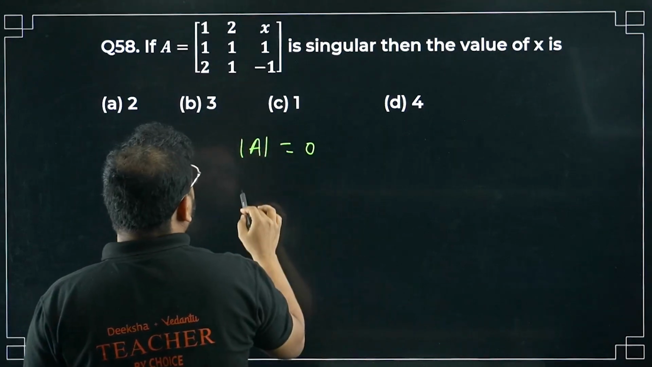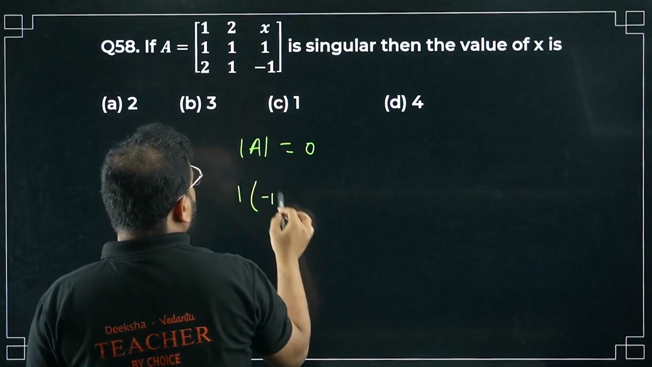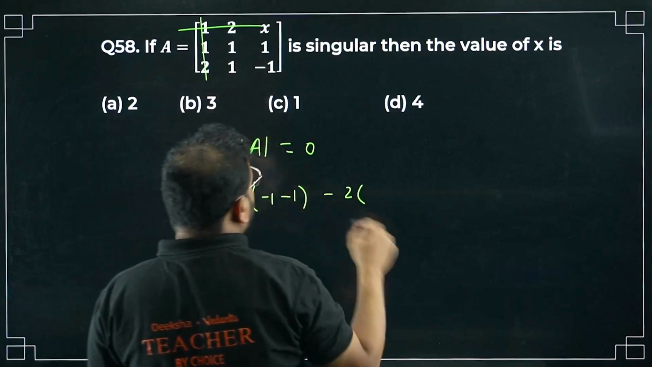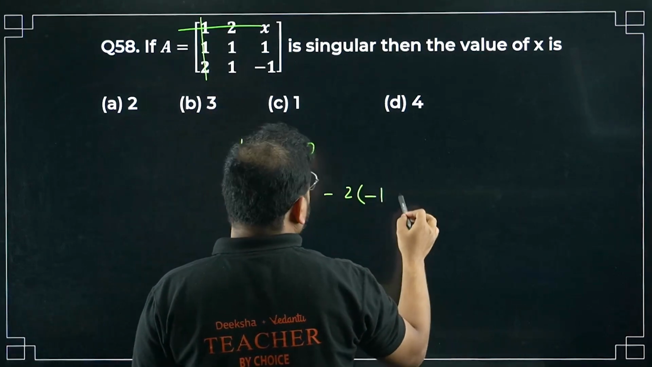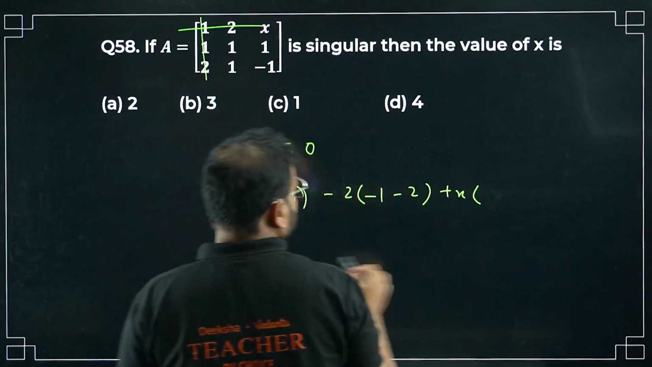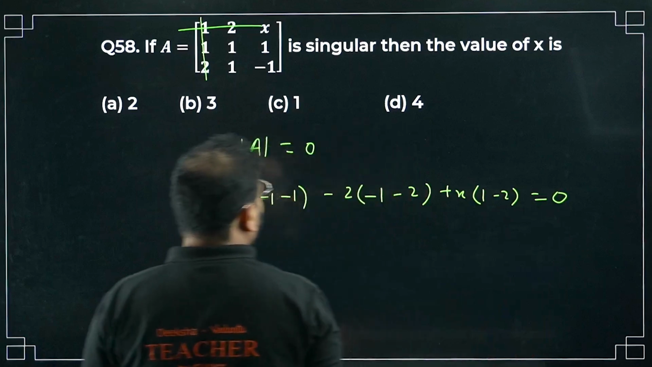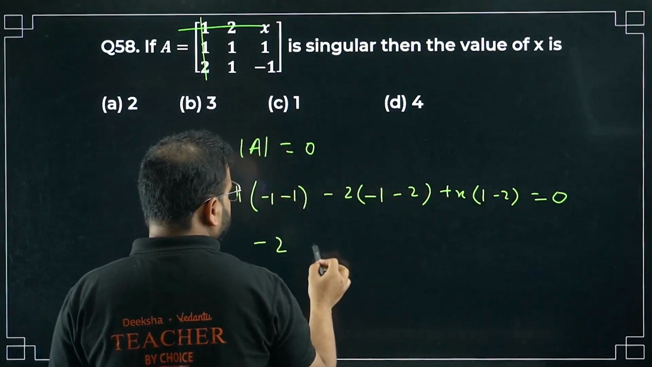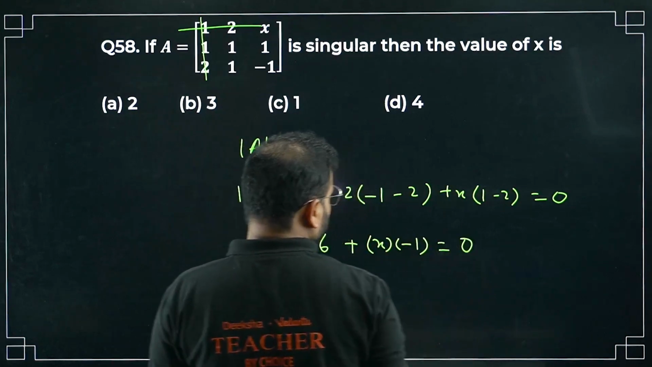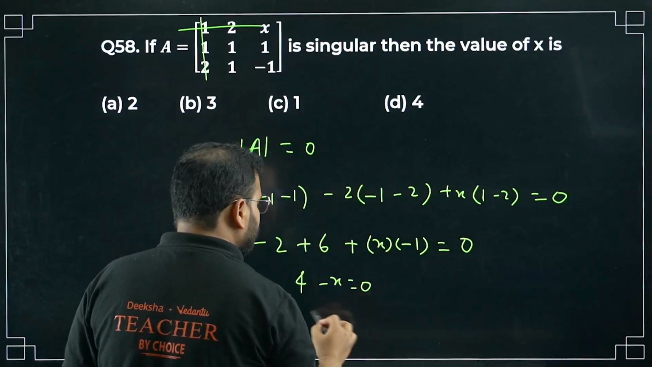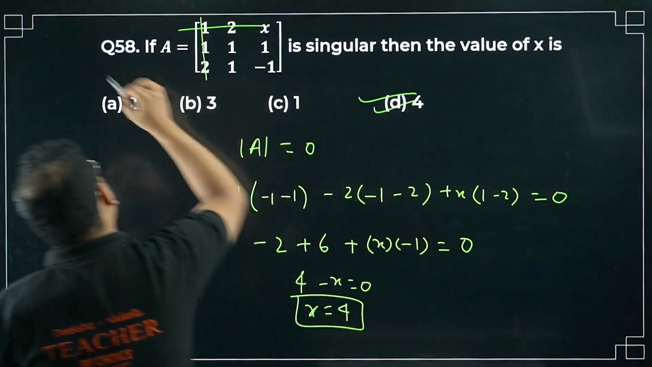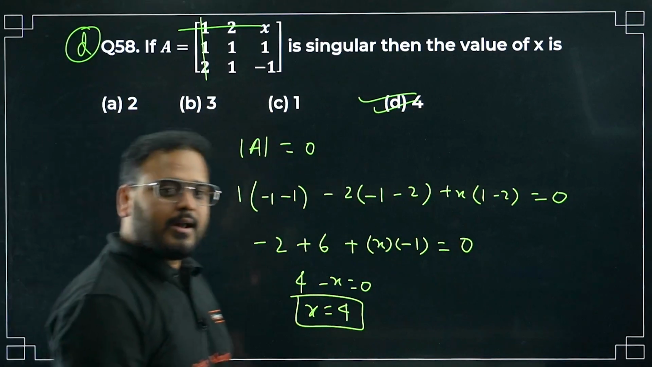Find the value of x. Do that. 1 times of minus 1 minus 1 minus 2 times of, from this I'm doing, 2 times minus 2 times of, we'll get here minus 1 minus 2, and we get here 4 plus x as 1 minus 2 equals to 0. This is minus 2, this is minus 3 into minus 2 is plus 6, plus x times of minus 1 equals to 0. So I get here plus 4 minus x equals to 0. It means x equals to plus 4. Option D is right, na? Please check. Option D is correct. Simple problem only.